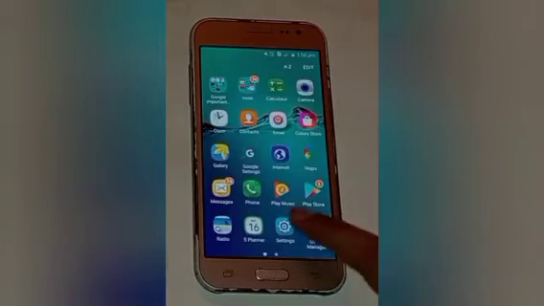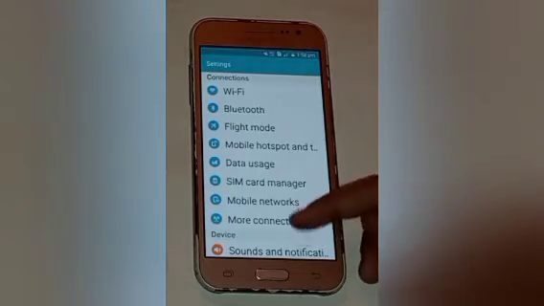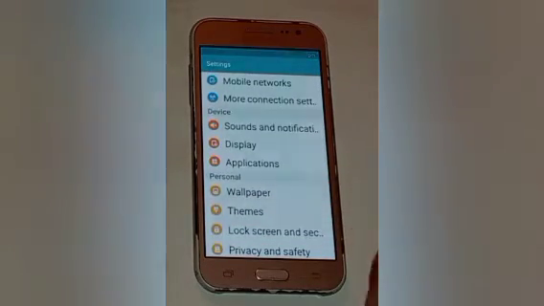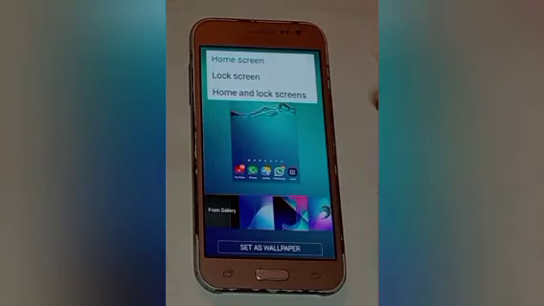Move on the setting icon first. After that you will see many options. Scroll up and you have to click on the wallpaper option. After that click on the home screen and here you will see many screens. Choose a screen on which you want to set or change wallpaper. I want to change wallpaper on the lock screen, set wallpaper on the lock screen.